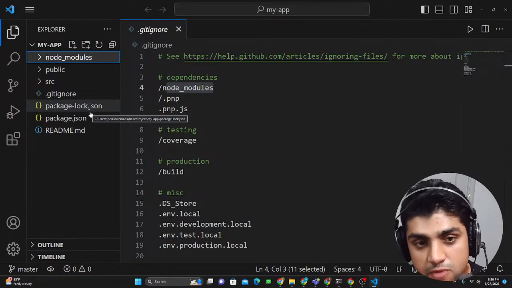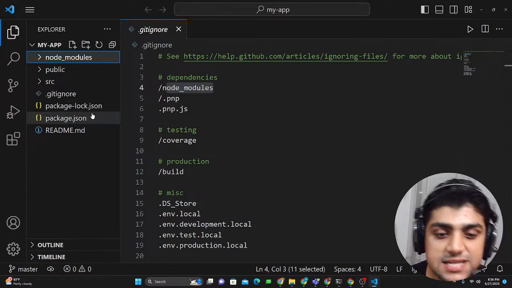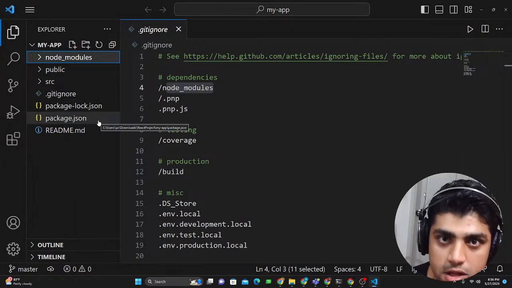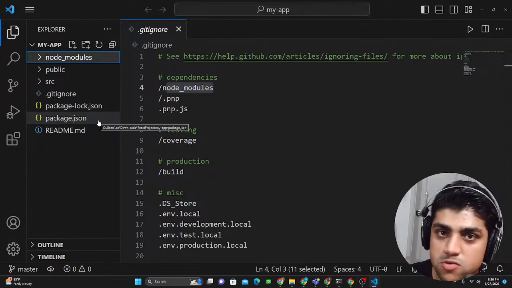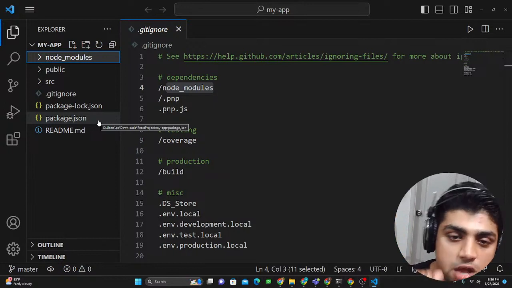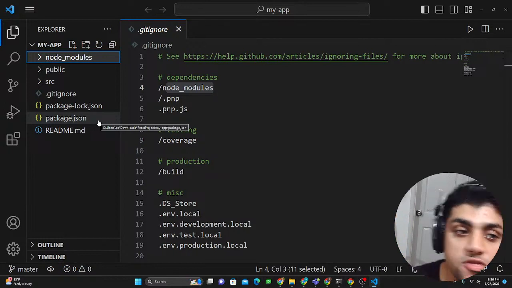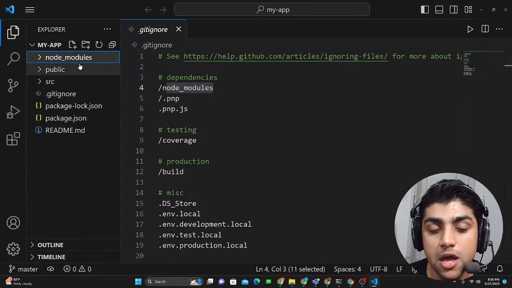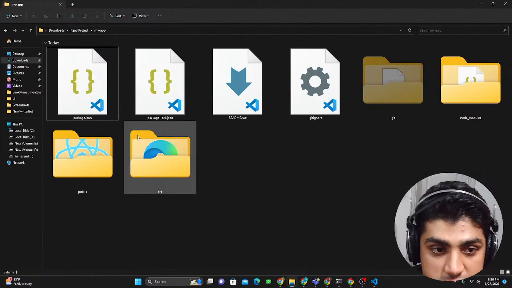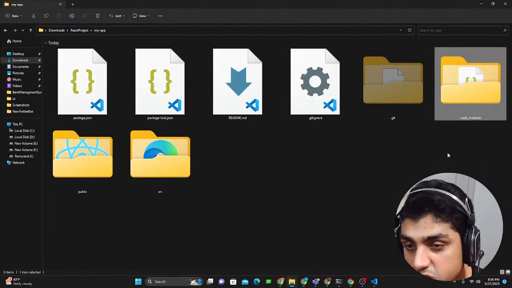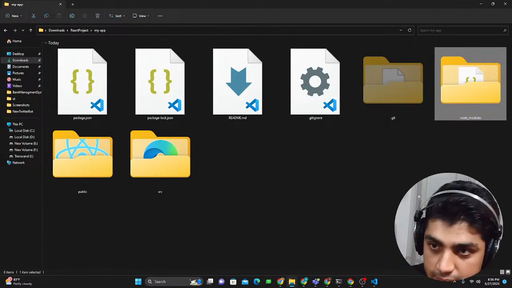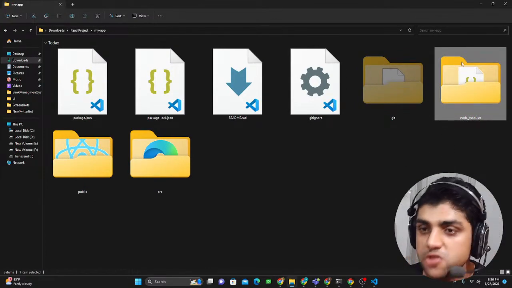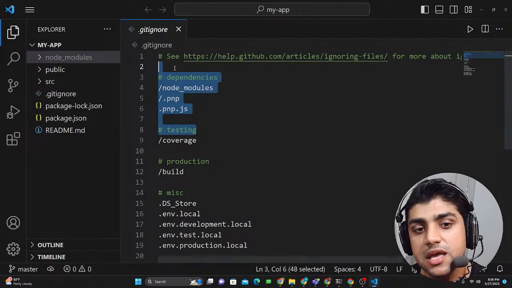So whenever someone wants to run your application, he just has to type in a command called npm start, or npm run start. These commands work. So npm run build also works. Just type in these commands, and the node modules folder will be automatically created. It doesn't have to be kept. I could just delete this node modules folder, and if I ever type npm start, it will just create this node modules folder for me because I need these for my React app.